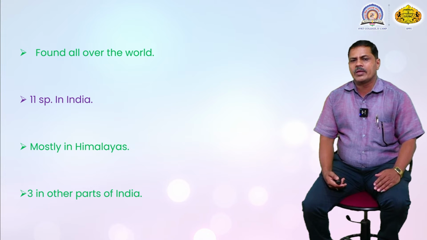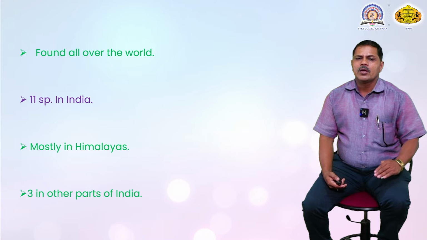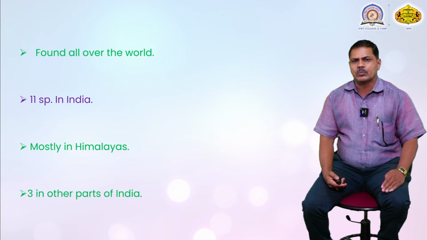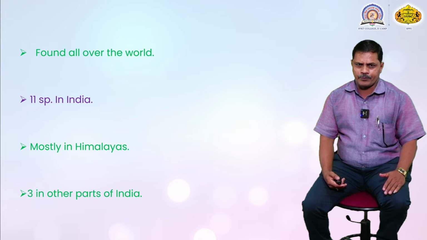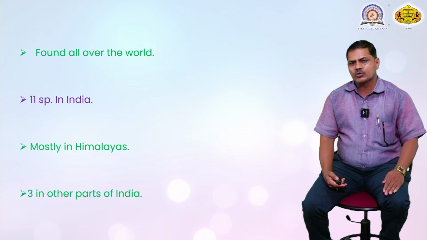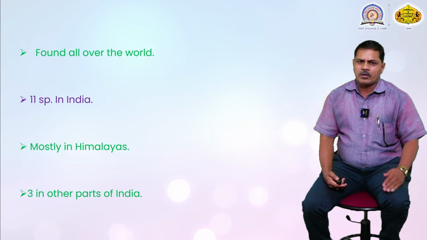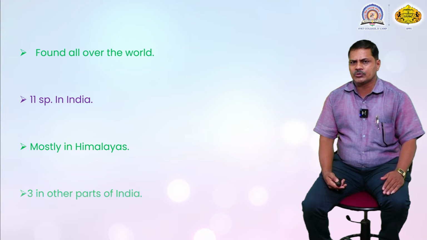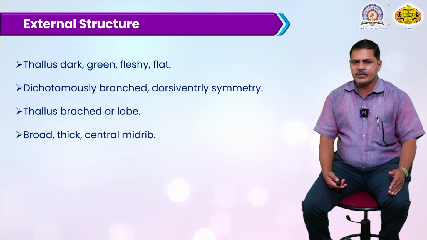Most of them occur in the temperate region, in Kashmir as well as Himachal Pradesh. One or two species are distributed in other parts of India, but mostly they grow in the Himalayan region and Kashmir region. Three of the species are distributed in other parts of India.